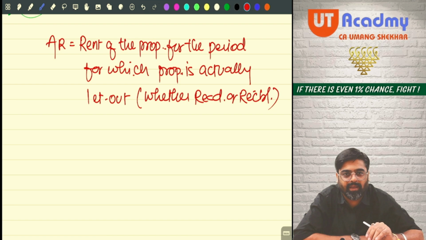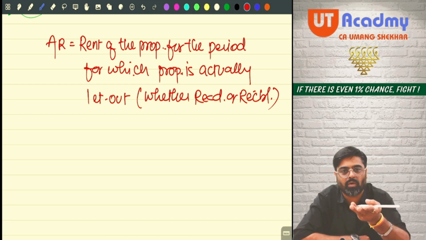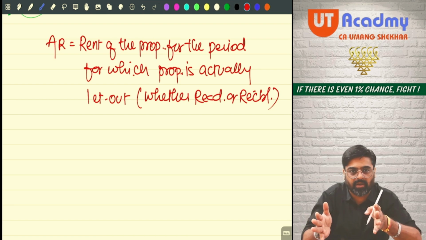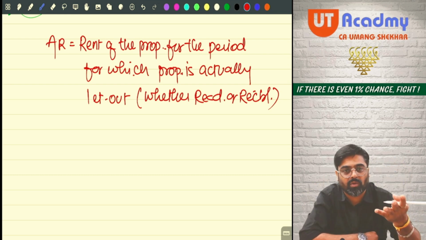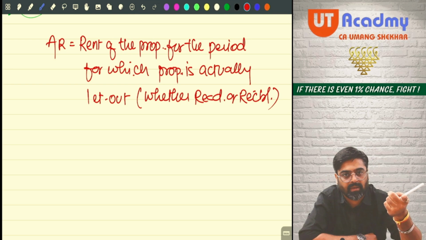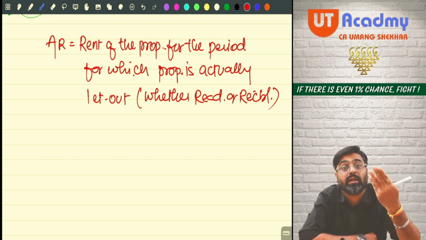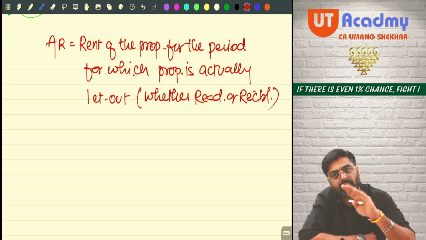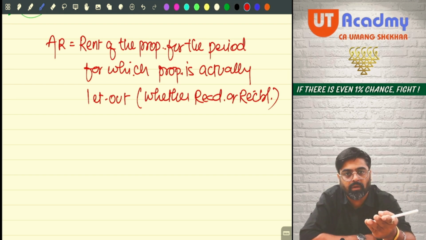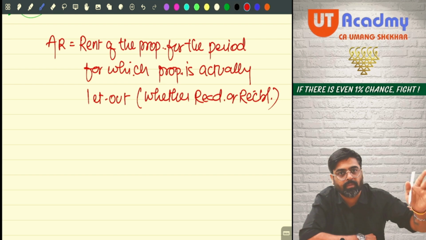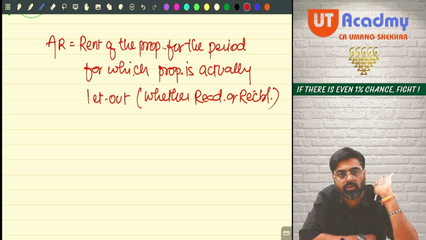So you have to see that during your ownership period in the previous year, for how many months you have actually let out the property. Have you let out the property for 12 months? Yes. So what is the let out period? 12 months. So whatever the rent is for 12 months, that will be your actual rent. Whether you have received or it is still receivable will not make any difference. 12 months rent will be your actual rent.